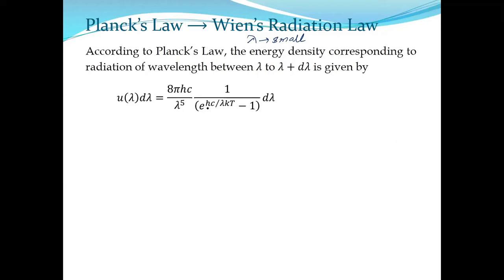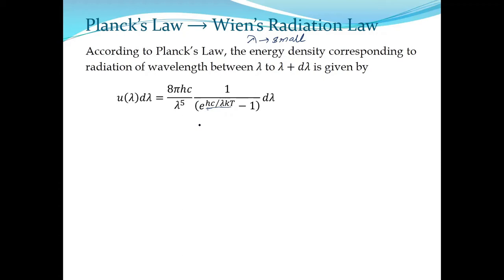Now, observe it carefully. Again, in this part, e to the power hc by lambda kt: if lambda is small, and small means very small because you are talking about electromagnetic spectra, then hc by lambda kt will be very large. If hc by lambda kt is very large, then e to the power hc by lambda kt is also very large.